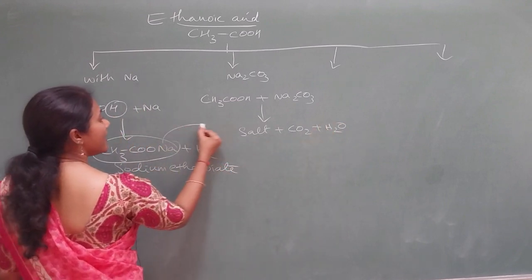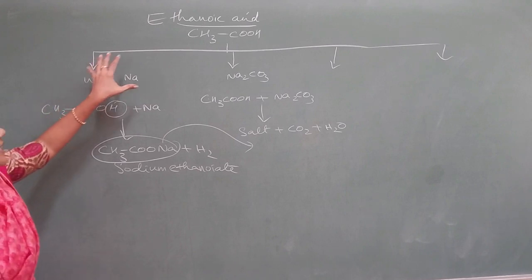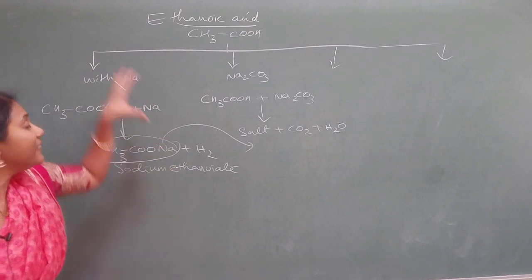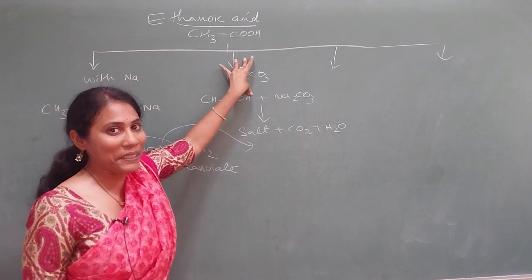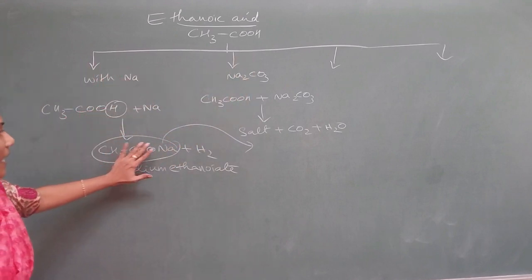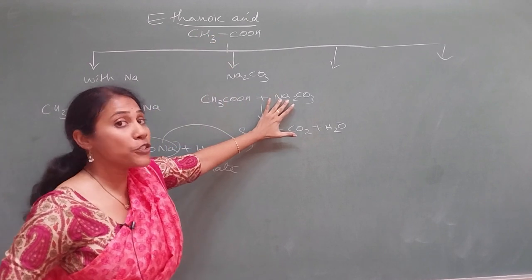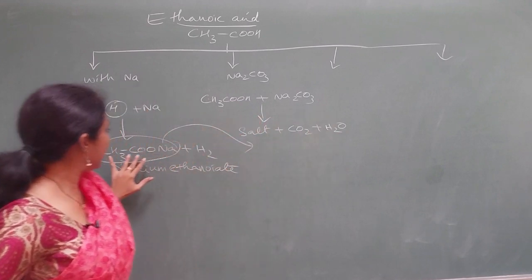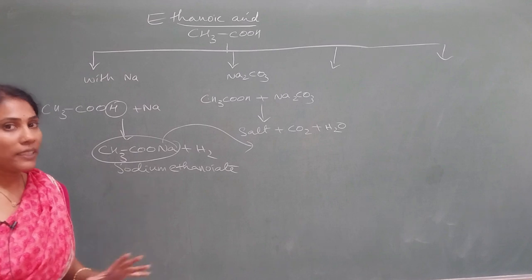Since this is acidic, it is a very common property of an acid that it can react with metals, and it can also react with metal carbonates. When it reacts with a metal like sodium, you get this salt and hydrogen gas. When it reacts with sodium carbonate or sodium bicarbonate, you get salt, carbon dioxide and water. The same salt you will get. So these are the 2 important reactions.